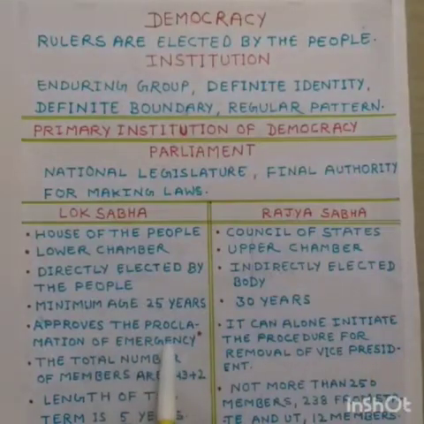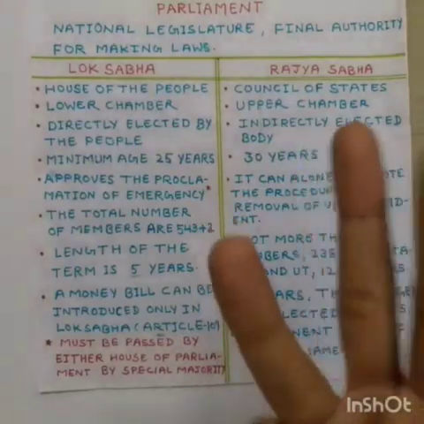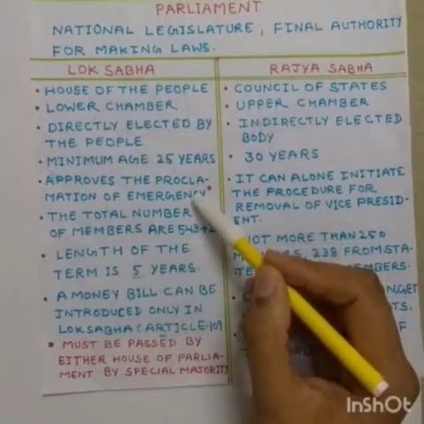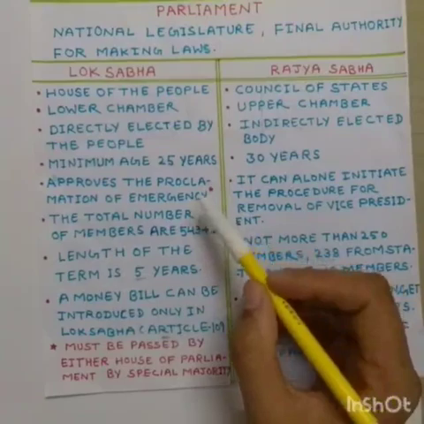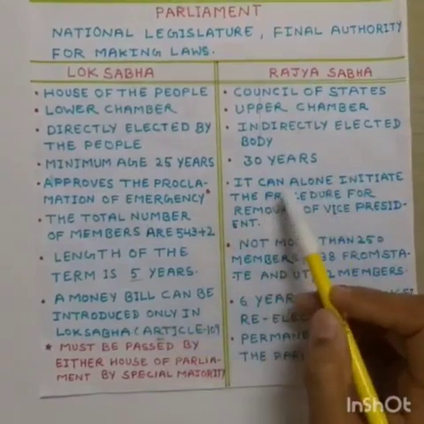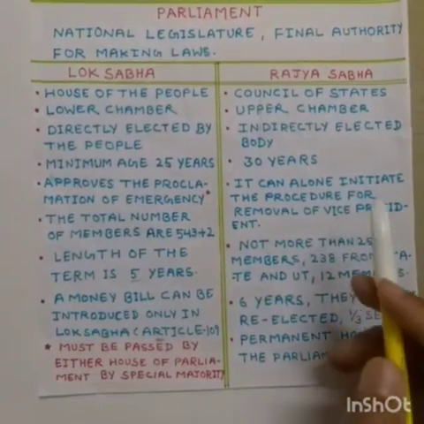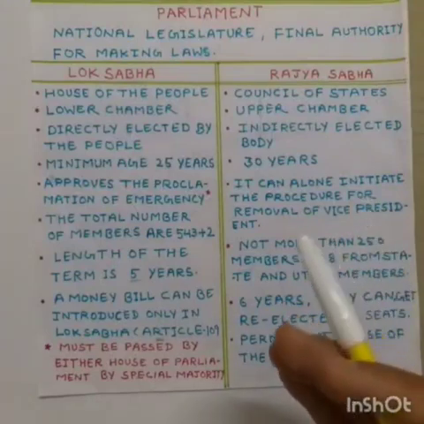Approval of the proclamation of emergency must be passed by either House of Parliament by special majority. There are three types of emergency powers. Under Article 352 is national emergency, under Article 356 is failure of constitutional machinery and under Article 360 is financial emergency. Now, Rajya Sabha can alone initiate the procedure for removal of Vice President, but powers of both the houses regarding impeachment of President and removal of Vice President are co-equal.